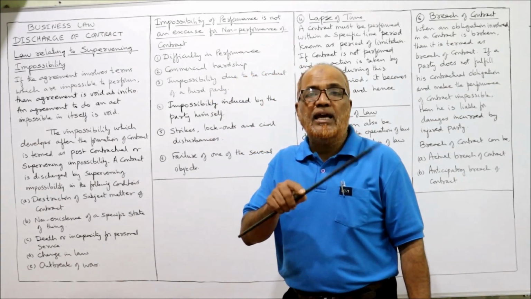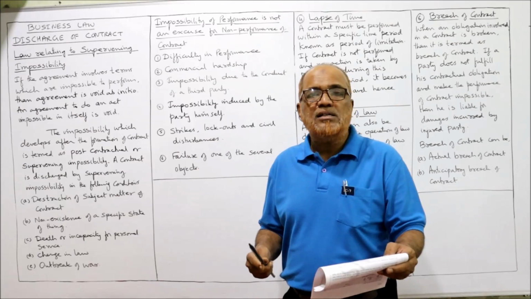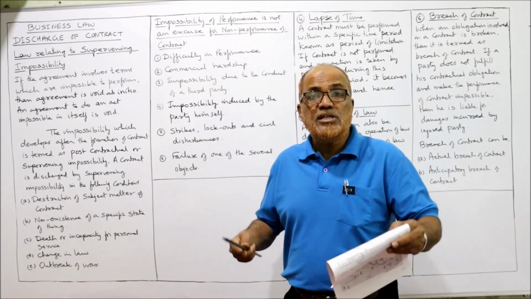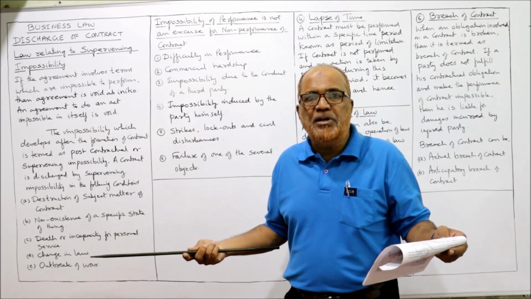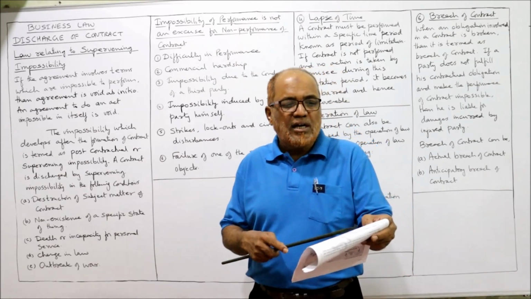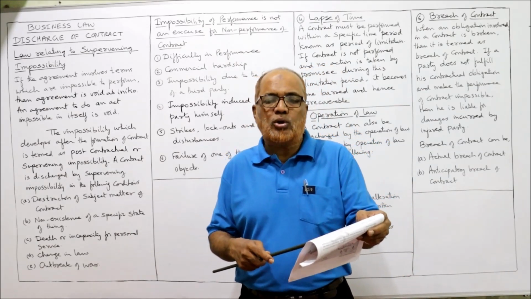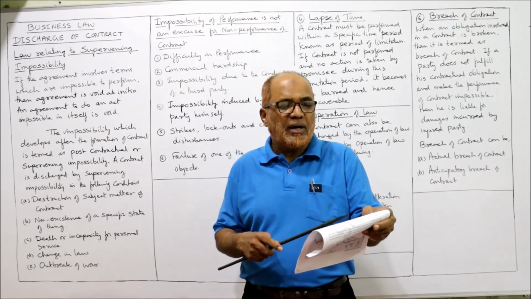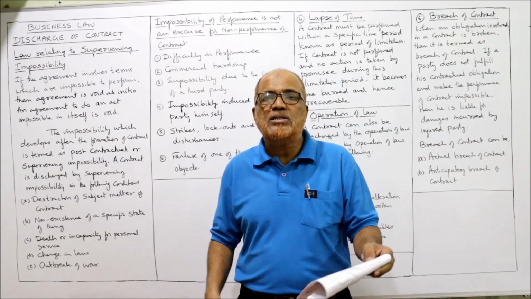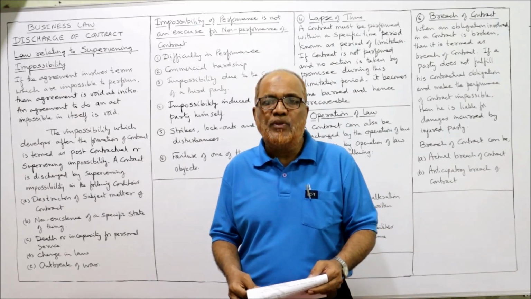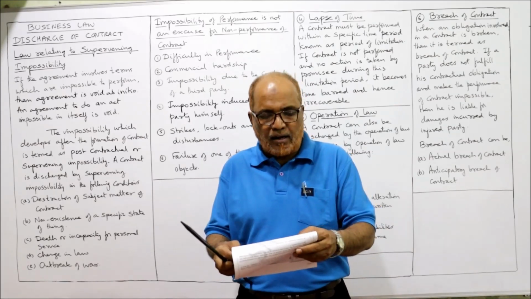Here the artist is seriously ill. She is incapacitated to perform. In that case, the contract will be discharged. So in this case, the artist undertook to perform at the concert, but on account of serious illness, she cannot perform. So the contract is discharged. The obligations will come to an end.